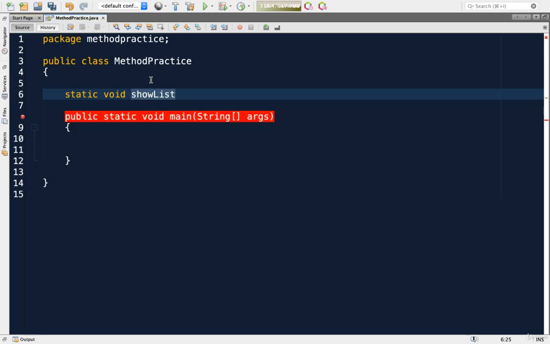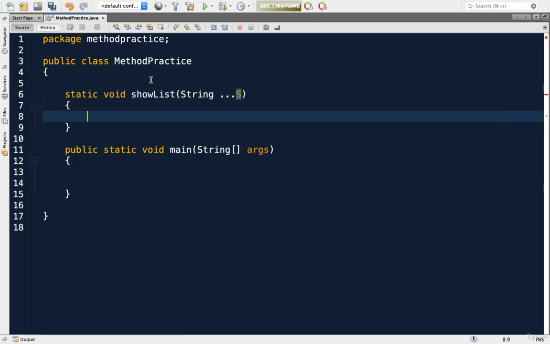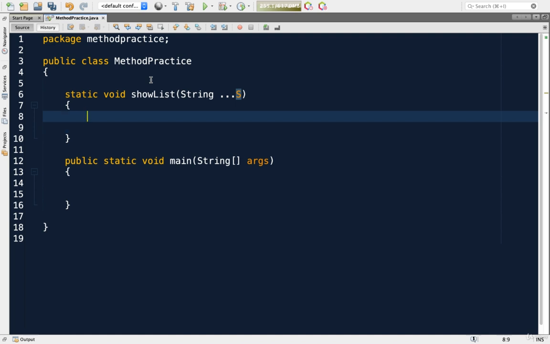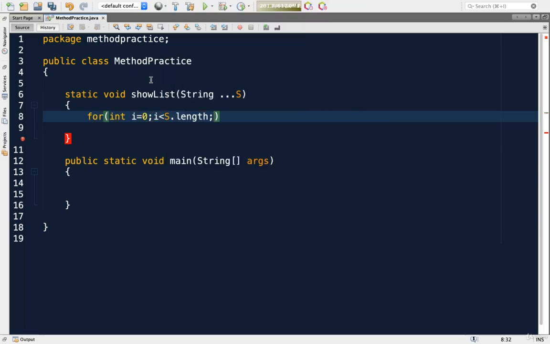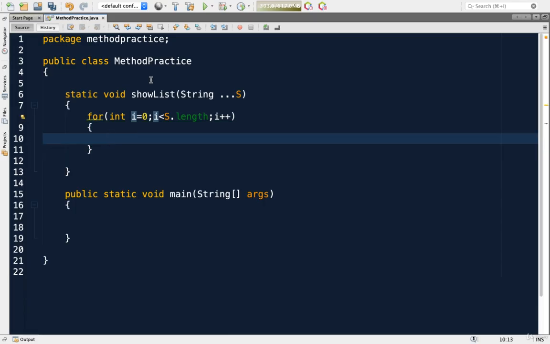See, for show, s is small and list, L is capital. This is the notation that you should follow. It's not compulsory. It's better you follow it. Then I said we will take a String and I will call it as s. Then what I would like to do here is, using a for loop, I want to display. int i is assigned 0 and i is less than s dot length, yes, it will have length just like an array. So i plus plus. So I can use a counter controlled for loop also.